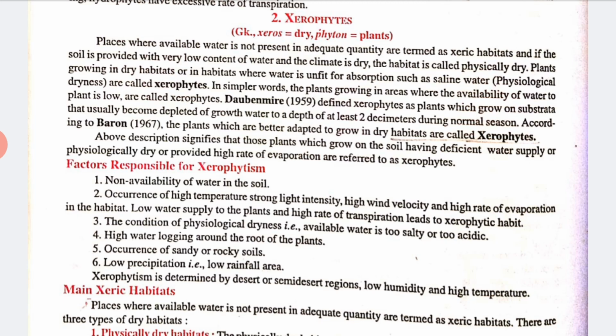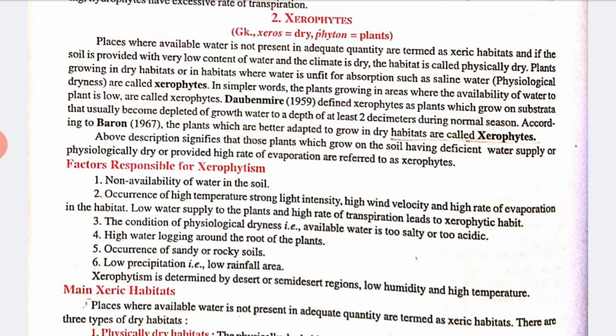If the soil has a low concentration of water and the climate is dry, the habitat is called physically dry, and the plants growing in a dry habitat, or a habitat where water is unfit for absorption, such as saline water, are called xerophytes.